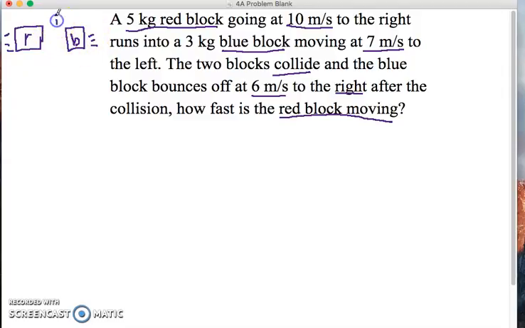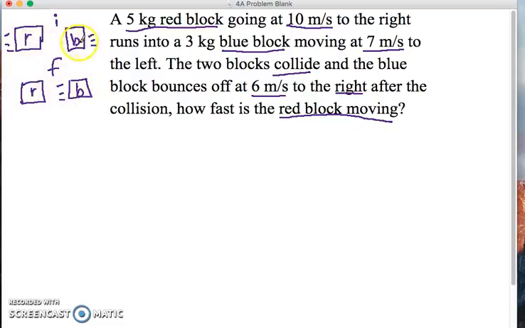So I'll label this I, for initial, all the stuff happening before the collision. And then it's saying they bounce off of each other. We don't know what happens to the red exactly, but it says pretty explicitly that the blue is bouncing off to the right. Again, I'll label this F, for final, all the stuff that happens after the collision. So this is the idea of what we have.